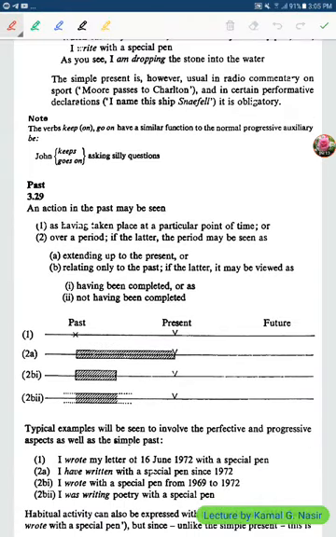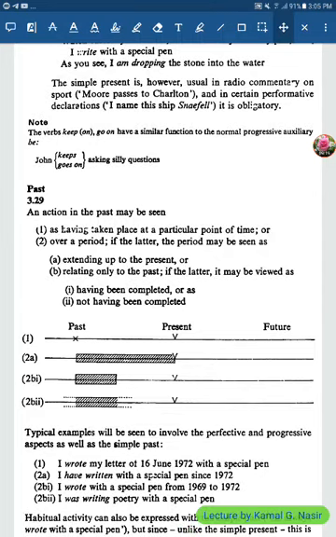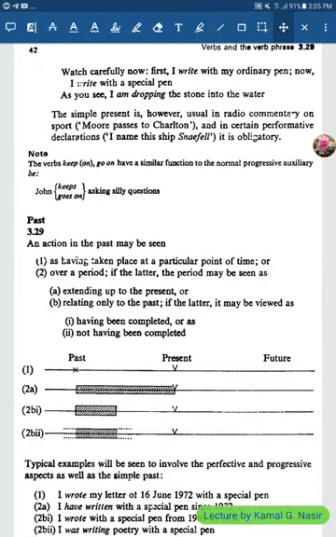I watch, or I write. You see, I write with my ordinary pen. I write with my ordinary pen. Now, I write with a special pen. What is the tense used in the two sentences? It is the present simple.